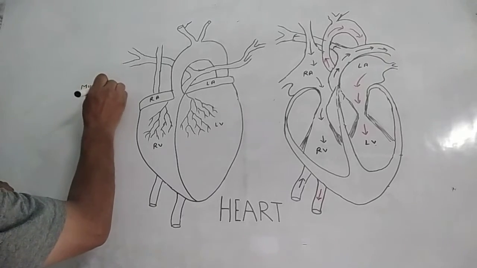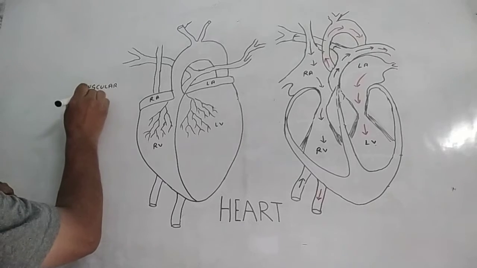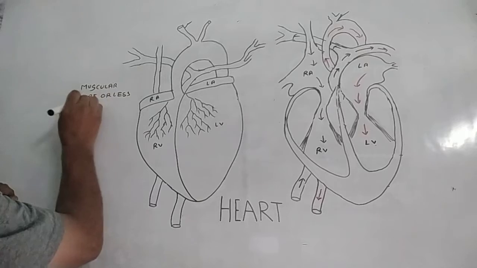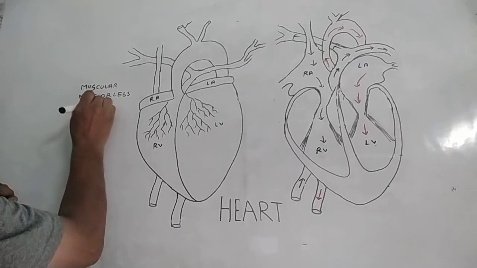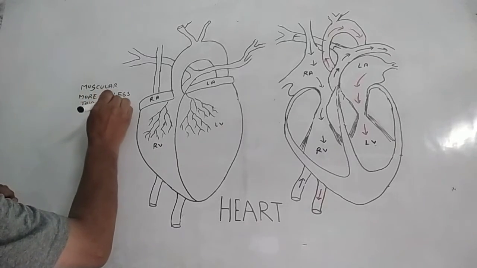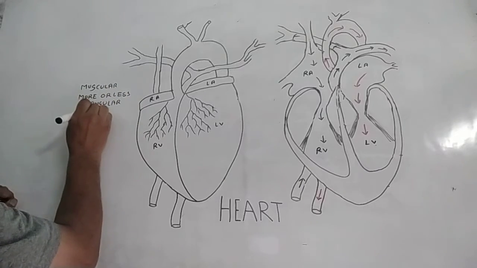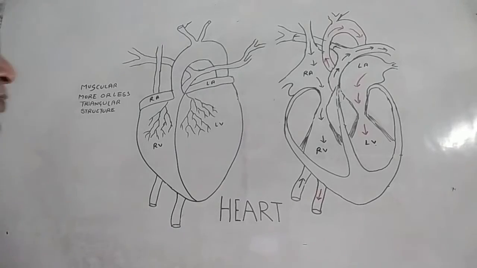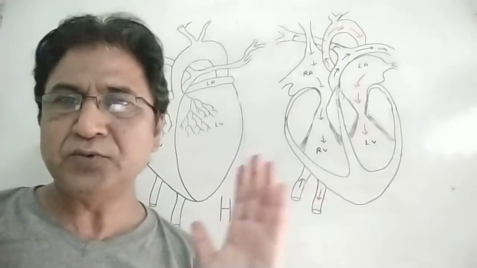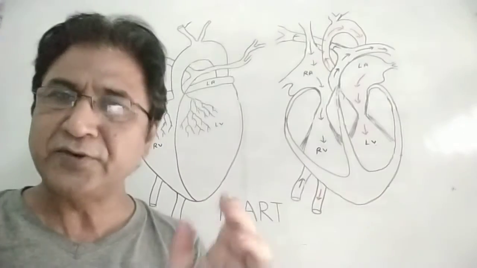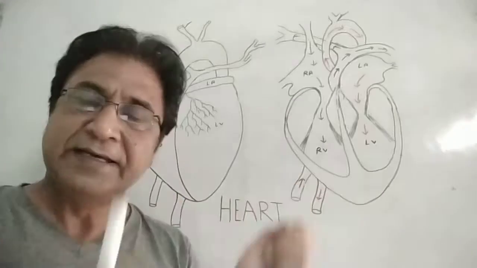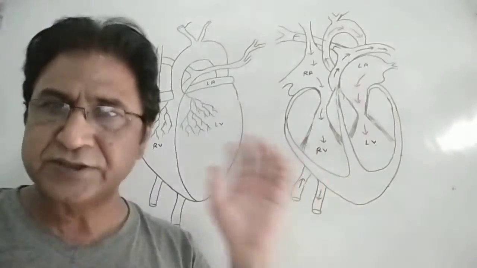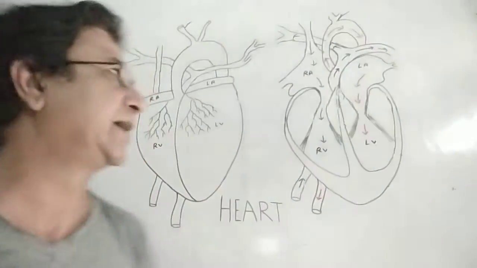Muscular, more or less triangular. Not a perfect triangle, more or less triangular structure. Okay, more or less means not a perfect triangle, first thing. And it is present in the chest cavity, a little towards the left side. You know that when we did the respiratory system, in the left lung there is a cardiac notch in which it is present, towards the little left side.